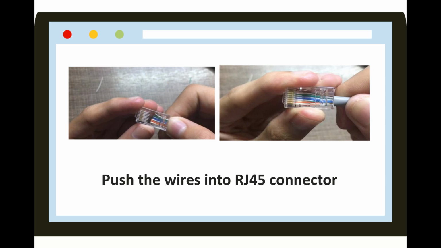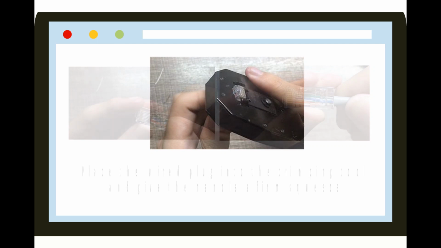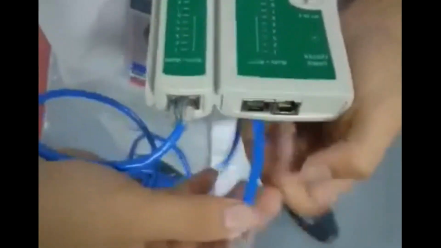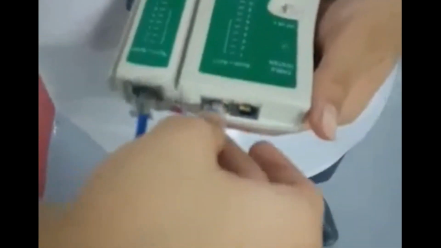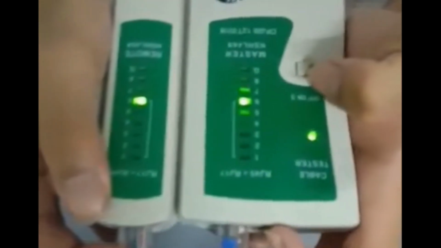Next, push the wires into the RJ45 connector. And last, place the wired plug into the crimping tool and give the handle a firm squeeze. To make sure that each end of the cable is successfully terminated, test the cable using a cable tester.